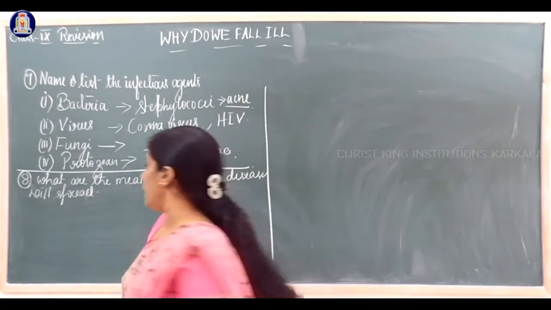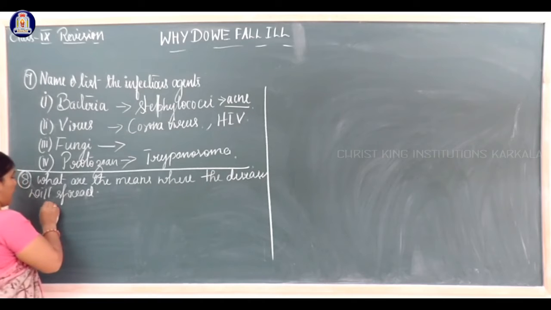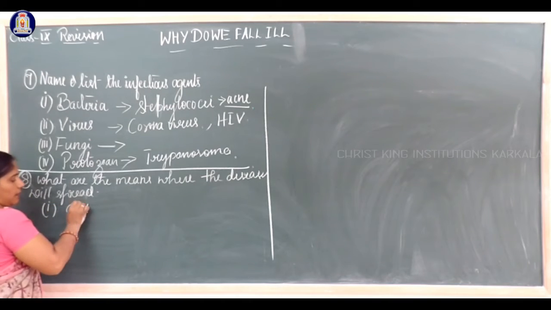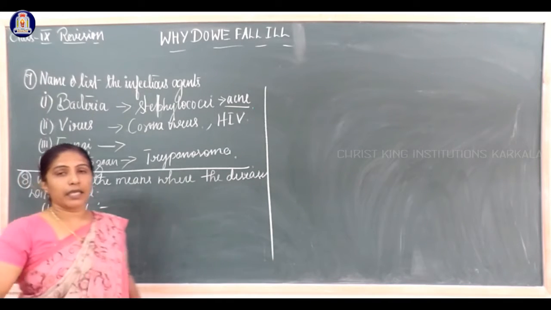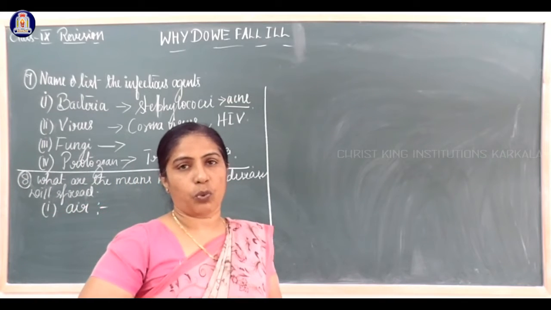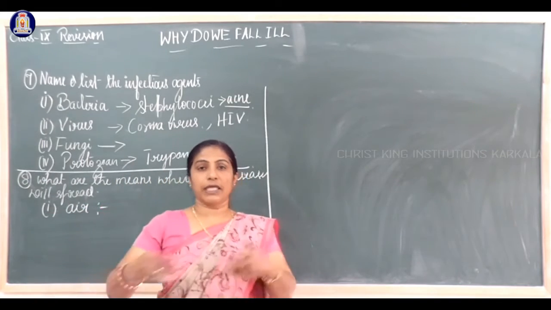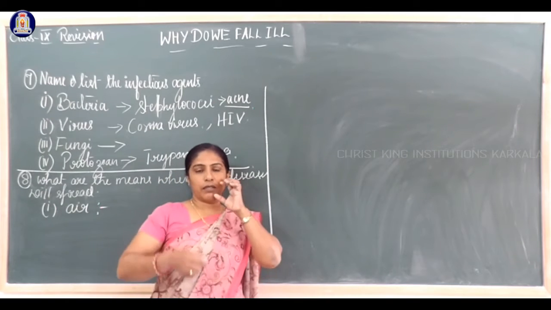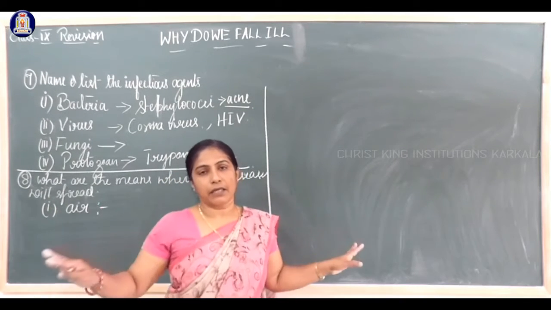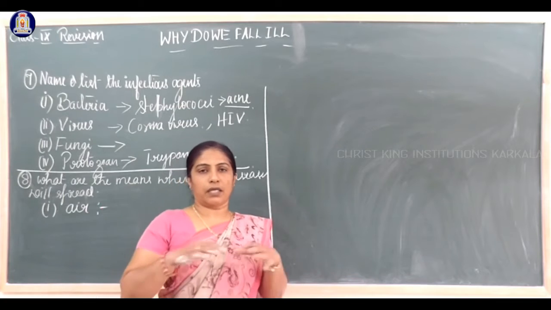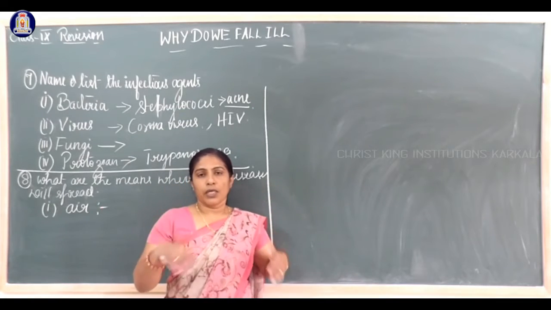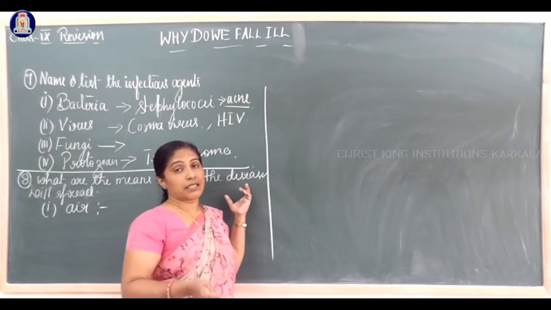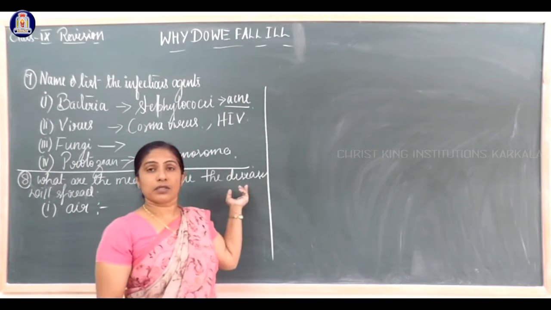We know that already. The first one is air. At present, air is one medium where disease will spread, especially the common cold. If I cough, the droplets will spread everywhere, maybe in the classroom or outside. I get the disease and spread it to others very fast.